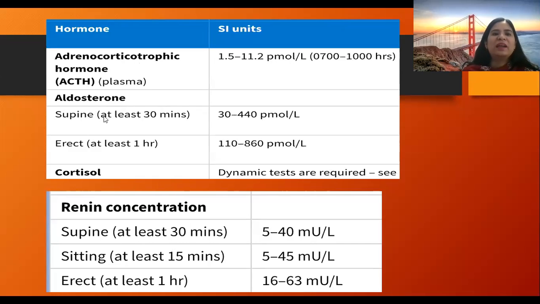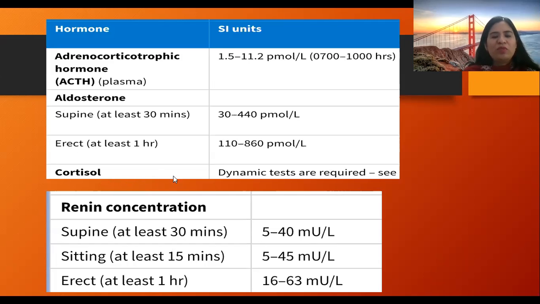In supine, at least 30 minutes the patient should be lying down, and the values are 30 to 440 picomoles per liter. And the aldosterone is also measured in the standing position, at least 1 hour. The values are 110 to 860 picomoles per liter.